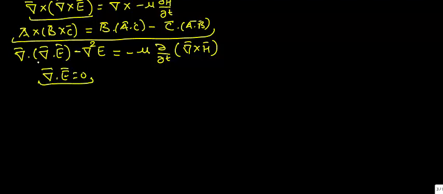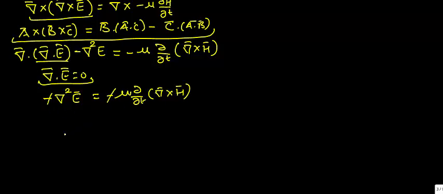By putting this value here, the equation comes out to be minus del square E equals minus mu curly upon curly t del cross H. These minus signs cancel each other, and we are left with del square E equals mu curly upon curly t of del cross H.